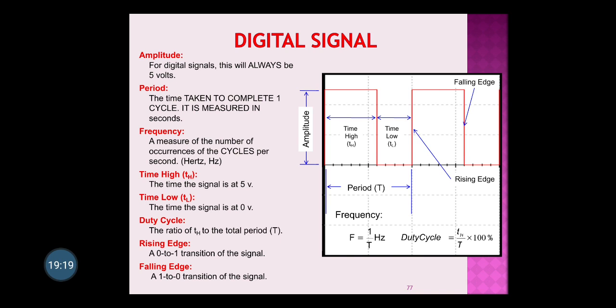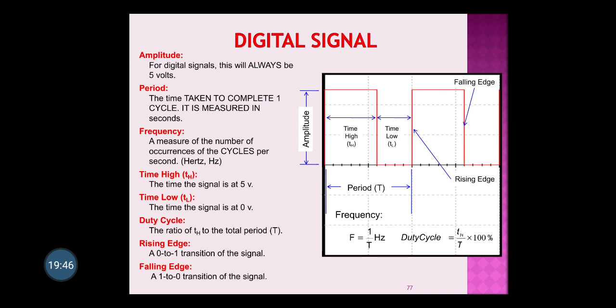Now the duty cycle is the ratio of TH to the total time period. What is the total time period? Total time period means time high plus time low, of one cycle. So 5 plus 5 becomes 10 seconds. So TH, the high time, divided by the total time period is the duty cycle.